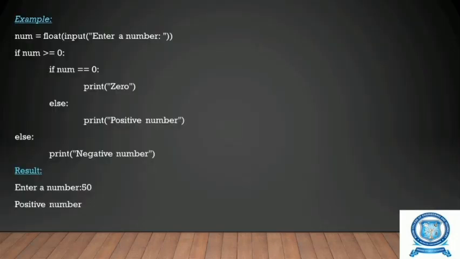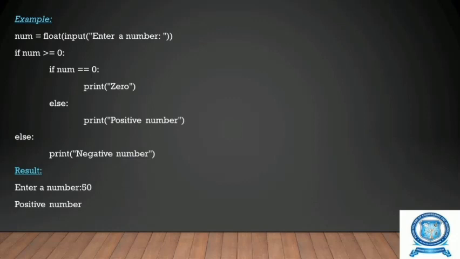So, let us see an example. num is equal to float of input, enter a number. Float is given to take the input value as floating values also. So, we are taking an input here. When we are given enter a number, we enter a number and this will be taken as input. The number we give is stored in the variable num.